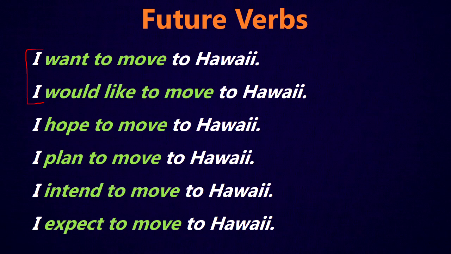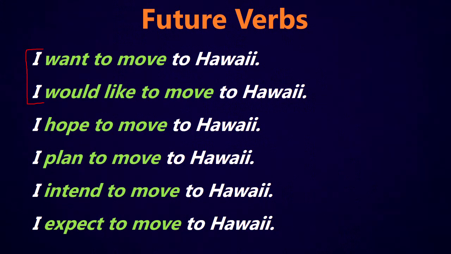So for example, with children, we would teach them to say, if they're asking for something, I would like some juice, or I would like some milk, or I would like some cereal, please. It's more polite. If they say, I want this, I want that, then it sounds kind of rude. But the meaning is more or less the same.